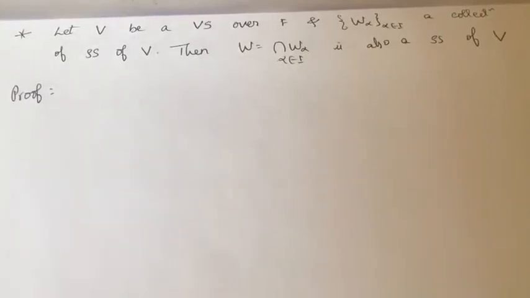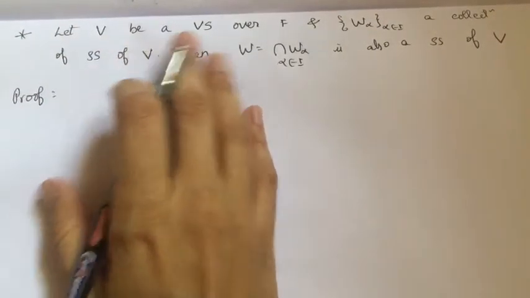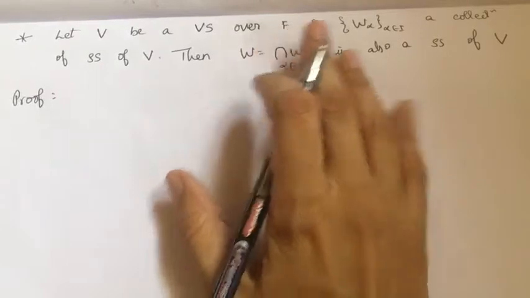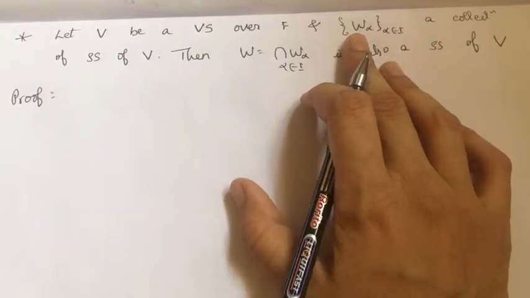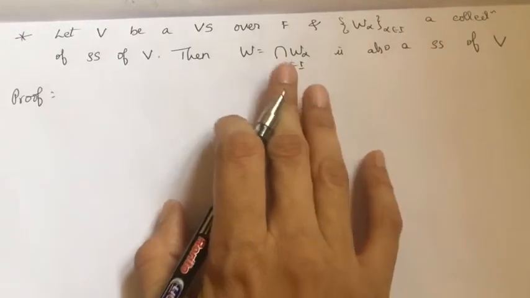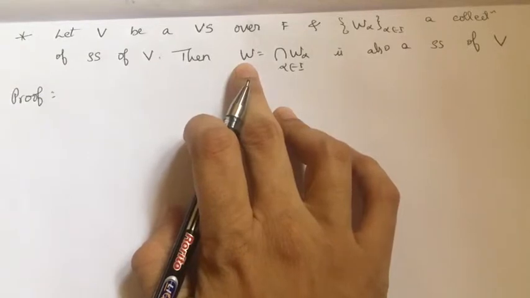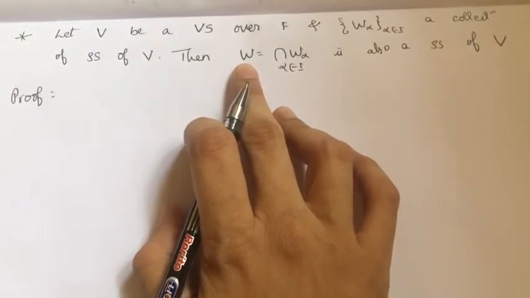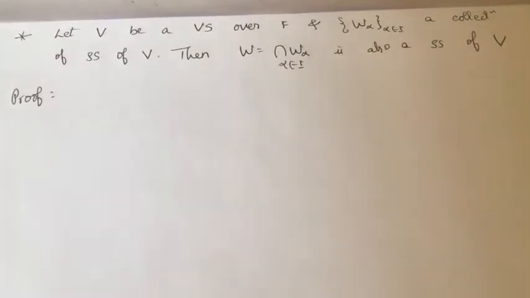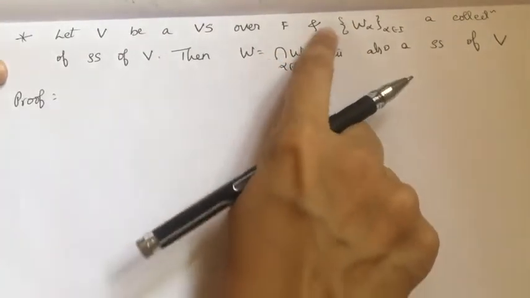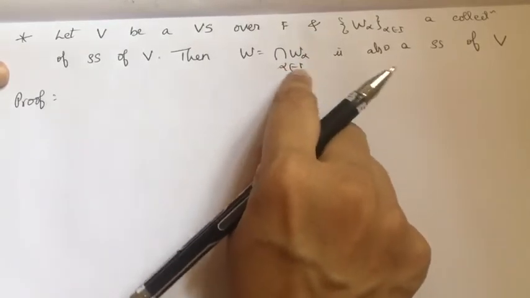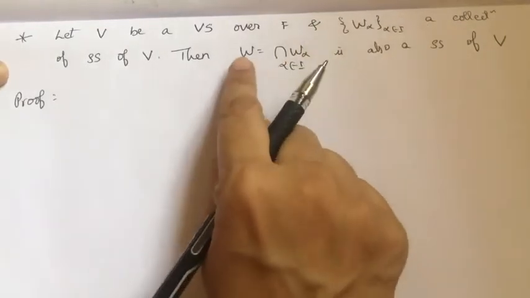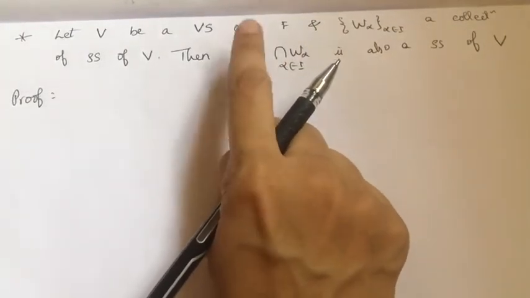Next is properties of a subspace. Suppose V is a vector space over the field F, and W alpha is a collection of all the subspaces of V. And if I take the intersection of all the subspaces and I denote it as W, then this also forms a subspace. So let us see how. W is the intersection of all the subspaces. This alpha just indicates the subspace, okay, the index of the subspace I am considering.